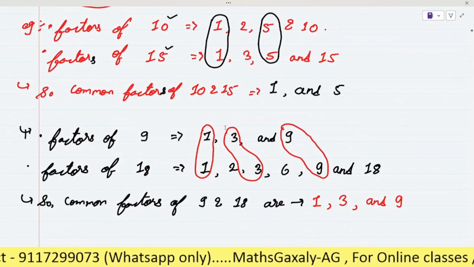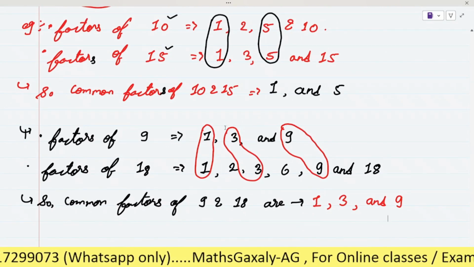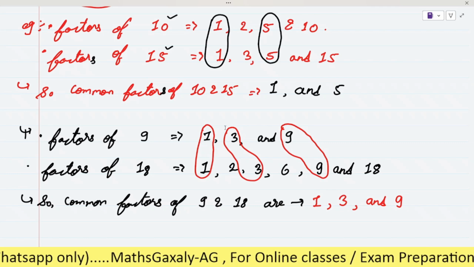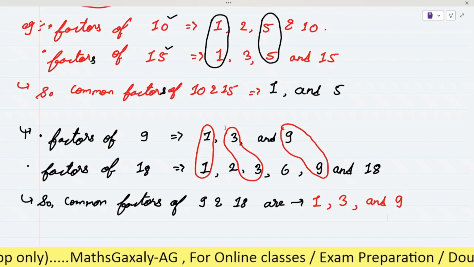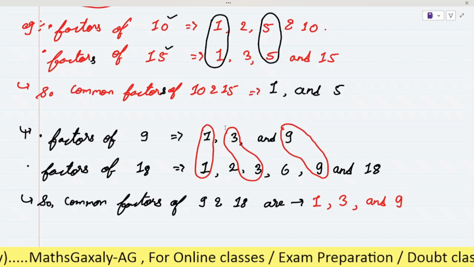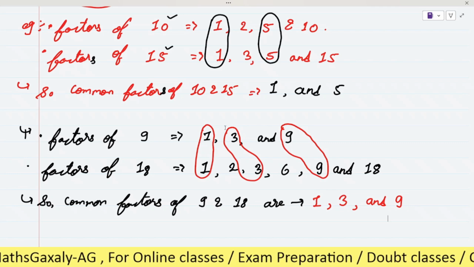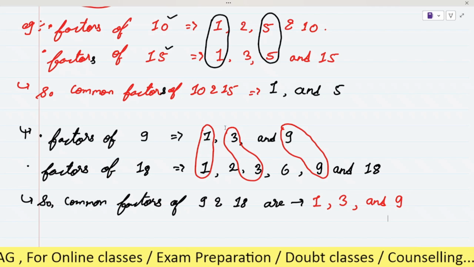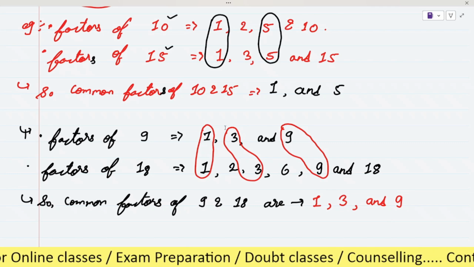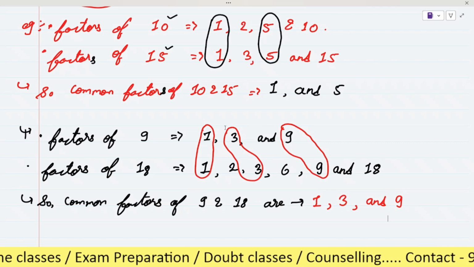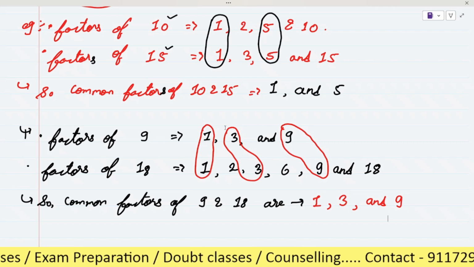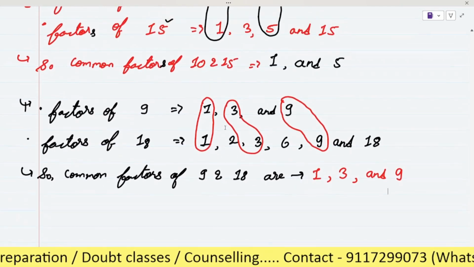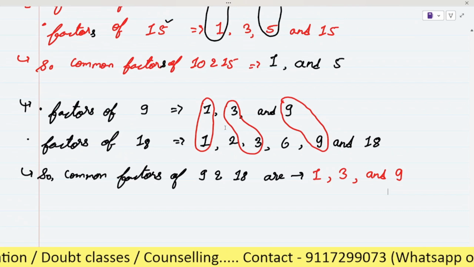The word is lowest common factor. It means first we have to find the factors, and then we have to check the common ones. No, that is the lowest common multiple. I am talking about lowest common factor. Sorry. So we have to find the common factors, and among the common factors, the lowest common factor of every number is 1, right? So in this way, we will check for the highest common factor.